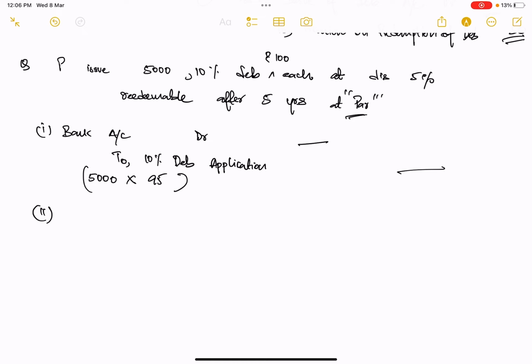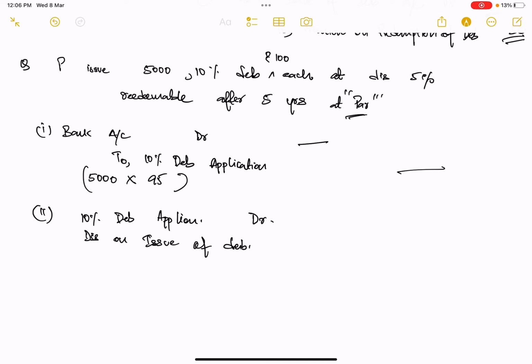Then what will happen, next we need to transfer this. So 10% debenture application that was received will be debited along with this discount on issue of debentures.